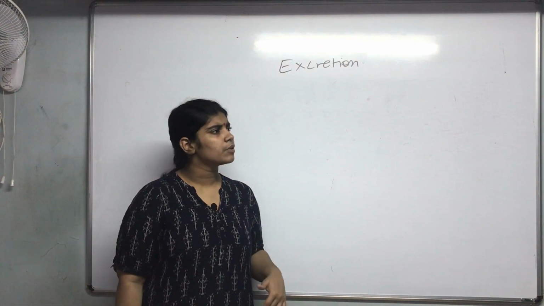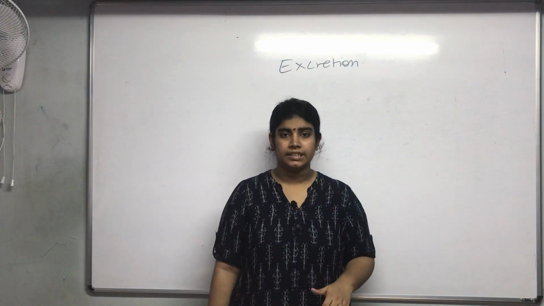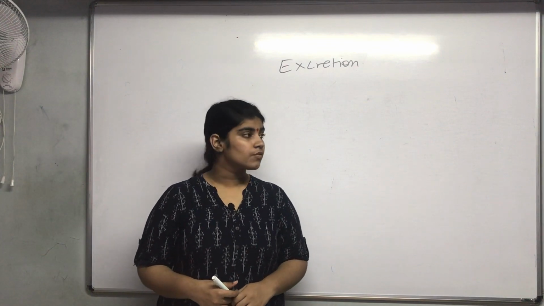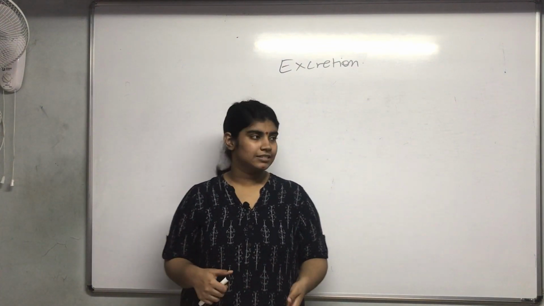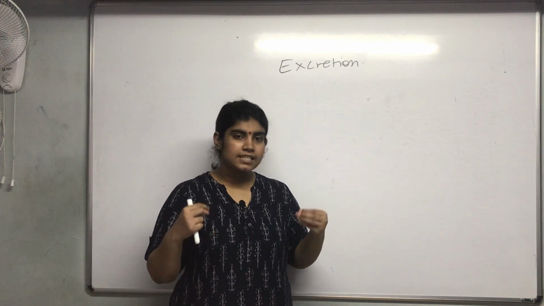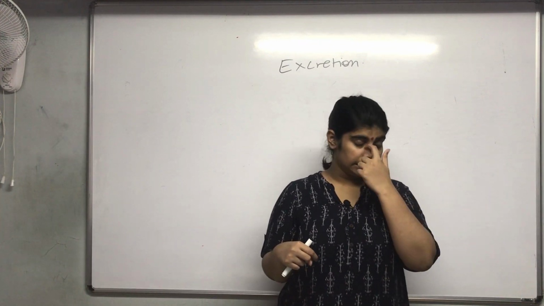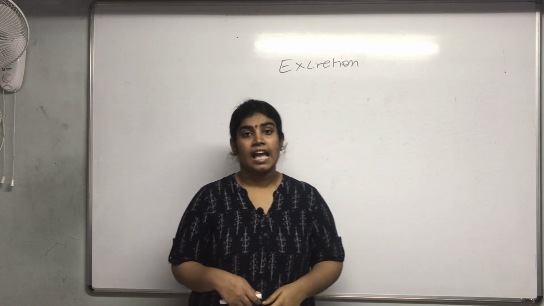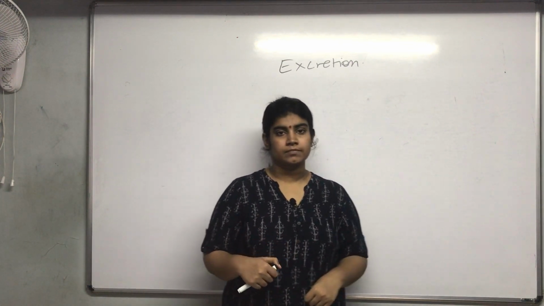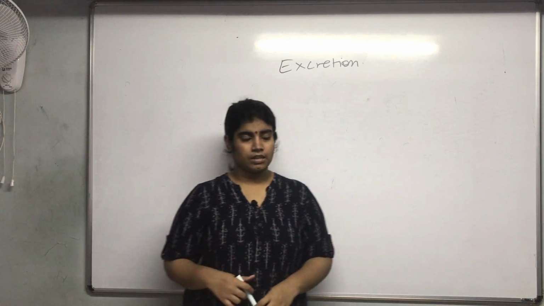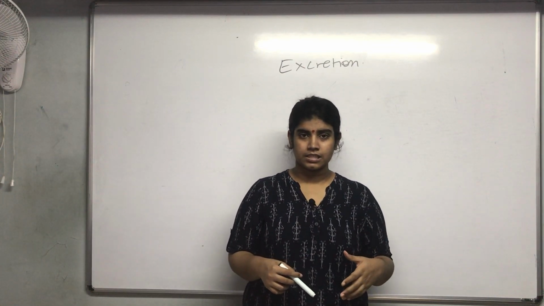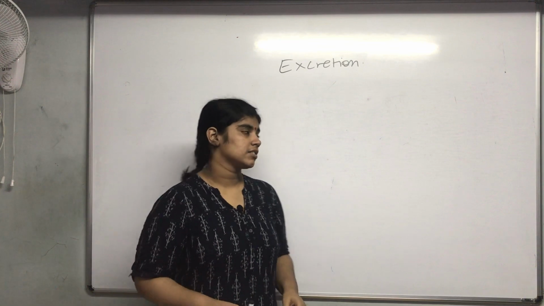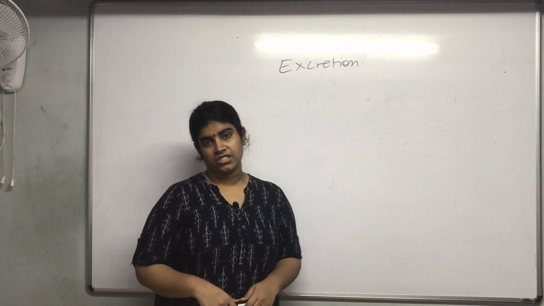If our body starts accumulating such substances for a longer duration of time, it may lead to toxins and then to death. To prevent that, our body has one more mechanism in life processes, and that mechanism is known as excretion.